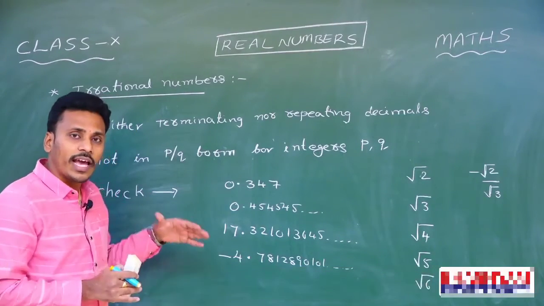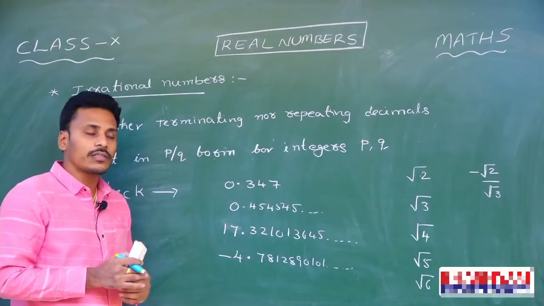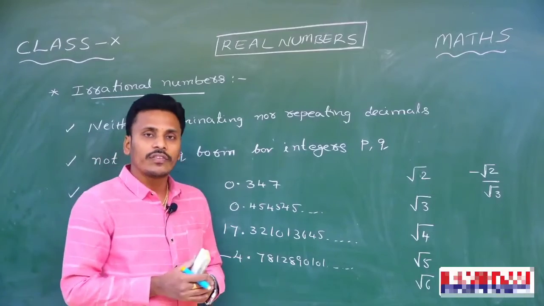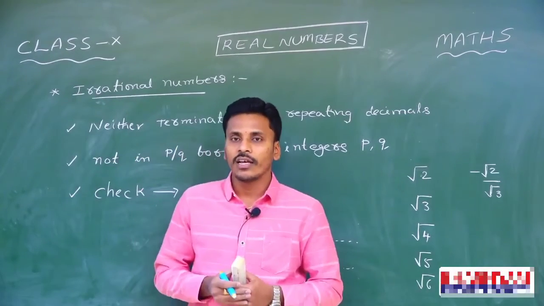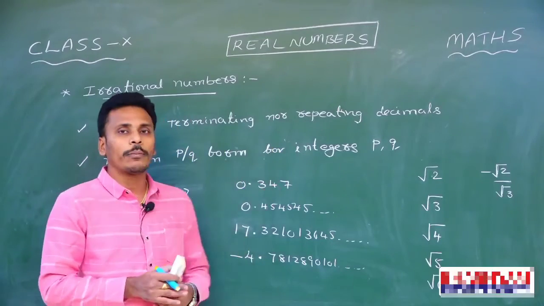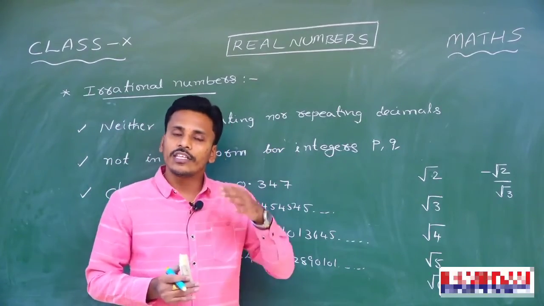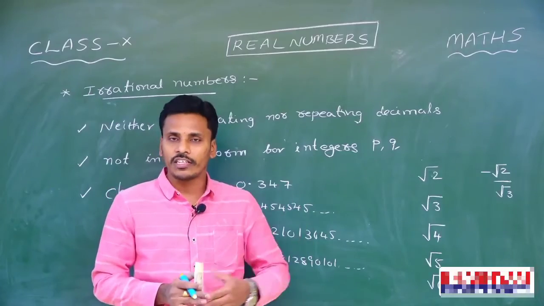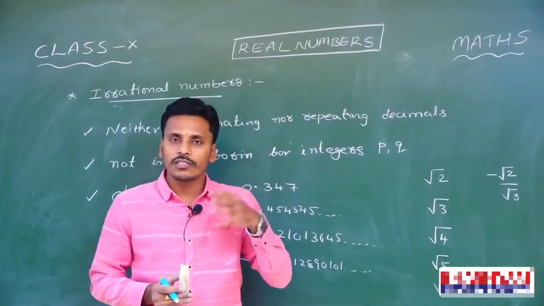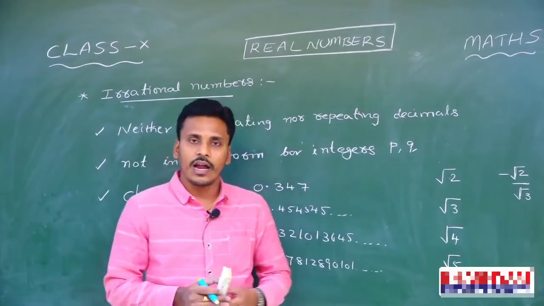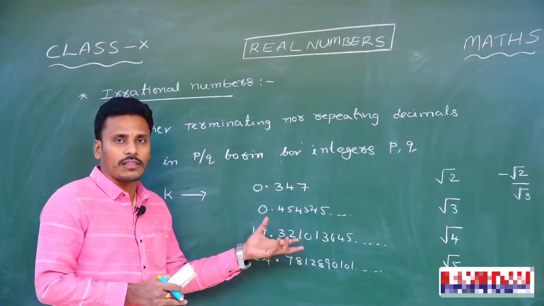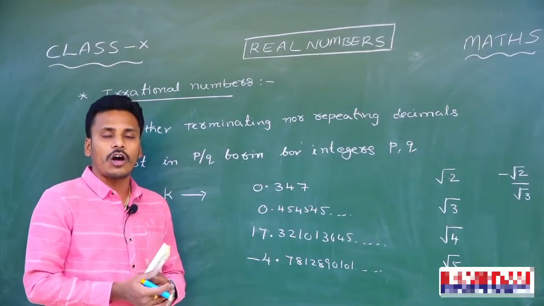These neither terminating nor repeating decimals can't be expressed in P by Q form. So, in another way, irrational numbers are the numbers which are not in P by Q form for integers P, Q. And these irrational numbers are not rationals because they are not in the form of P by Q. All these definitions we discussed in the previous class, and now I am going to check a few numbers on the board, whether they are rational or irrational.